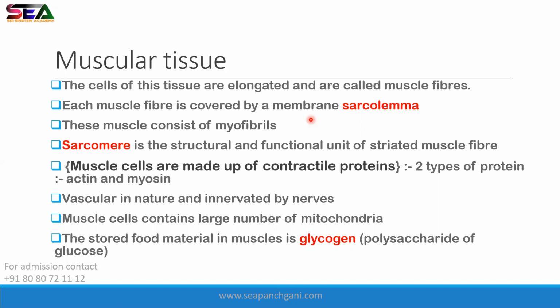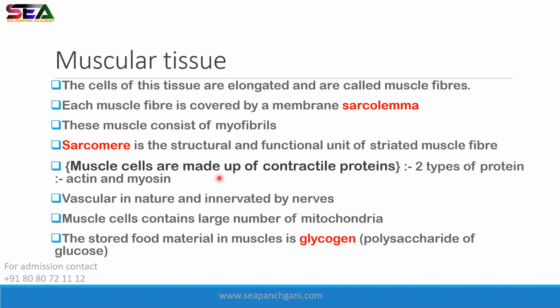Sarco is a Greek word. It means flesh, meat, flesh या muscle, and lemma means covering. Sarcomere. देखो, you guys are not allowed to confuse between sarcolemma, sarcomere, sarcoplasm. All right, we'll see all these four things while solving the PYQ.